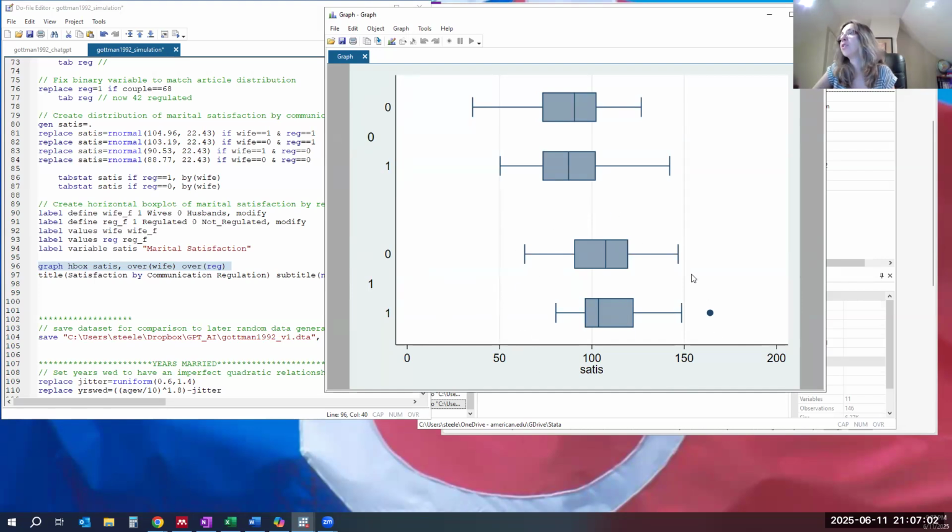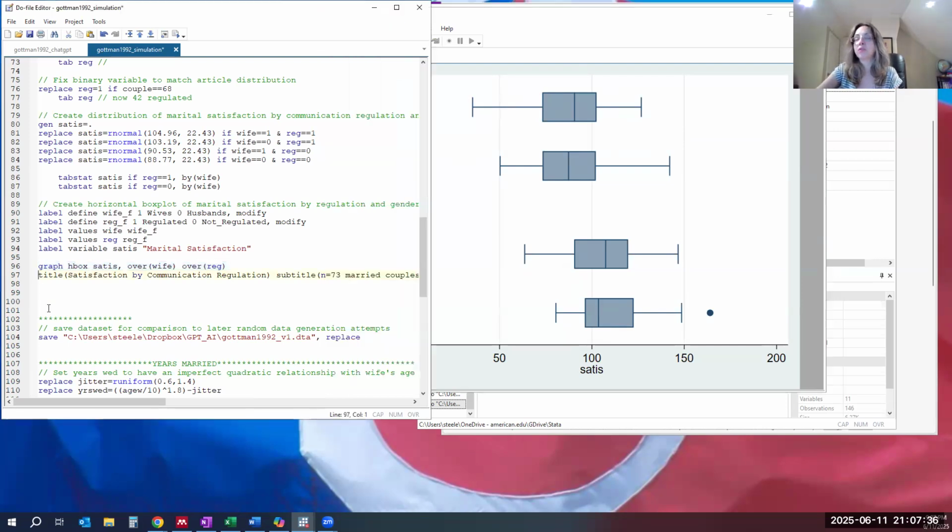I can kind of infer that the bottom is couples that are highly regulated because their satisfaction is higher, and couples at the top are not regulated because their satisfaction is much lower. And you can really see those gaps in those medians. And what you see out here with the box is the interquartile range between the 25th and the 75th percentile. And then you have the 5th and the 95th percentile with the whiskers. And then you have kind of the outside values. So it's not very well labeled. So we're going to improve on that.